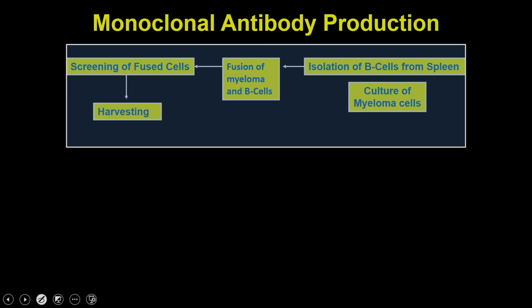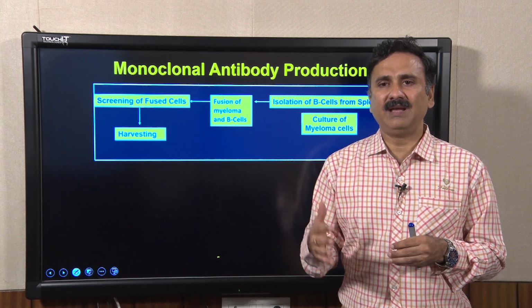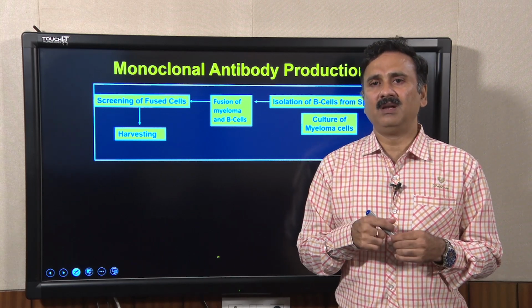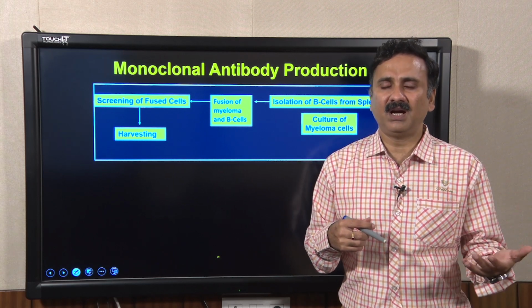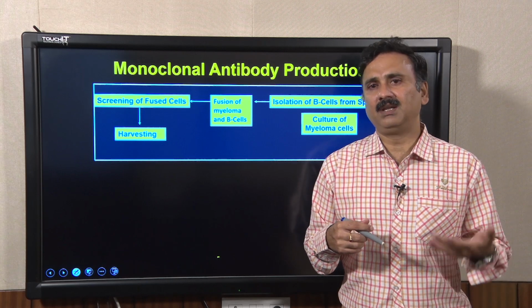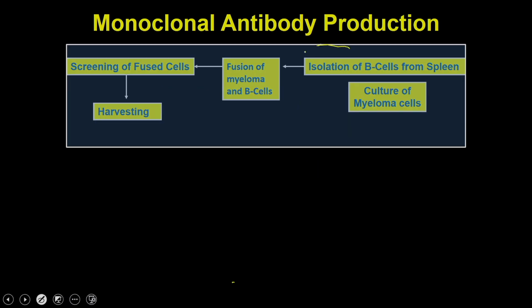Up to this point we have immunized the animals and we have antibody-producing animals. Now that we have the immunized animals, we can proceed to generate the hybridomas, screen them, and then harvest the monoclonal antibodies. First you have to isolate the B cells from the spleen.